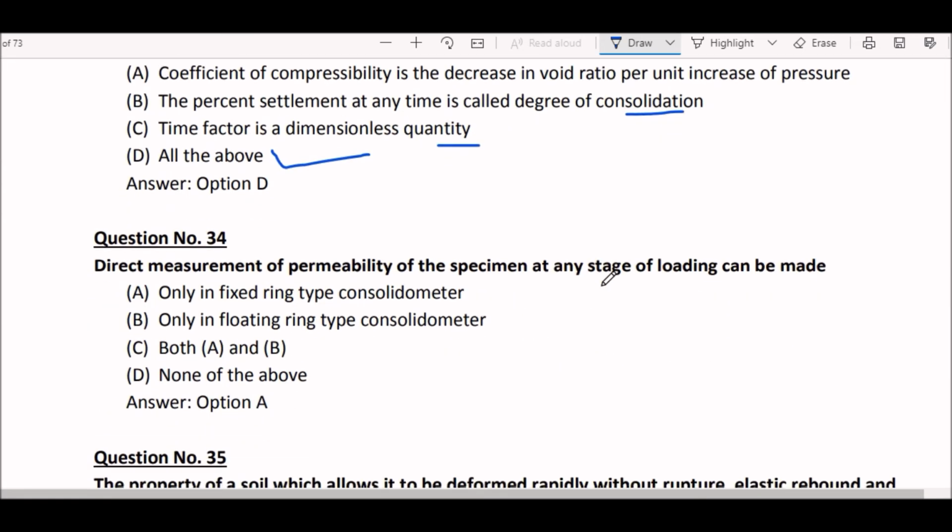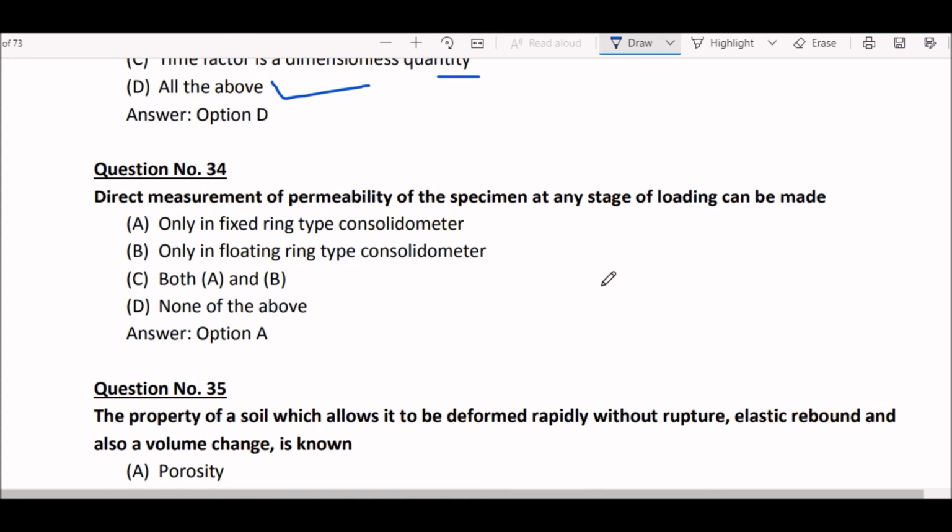Next question. Direct measurement of permeability of the specimen at any stage of loading can be made. Option A, only in fixed ring type consolidometer. Okay, next caption.